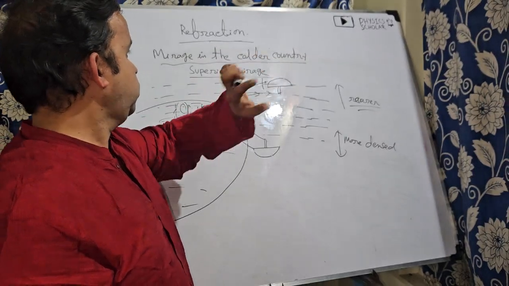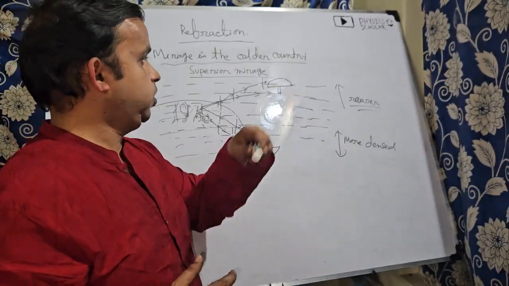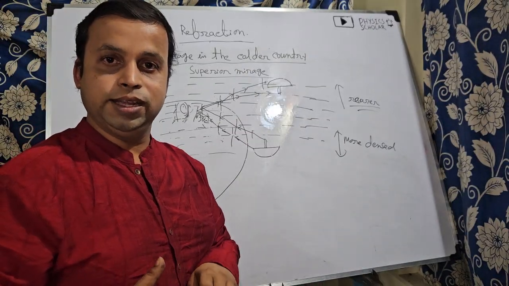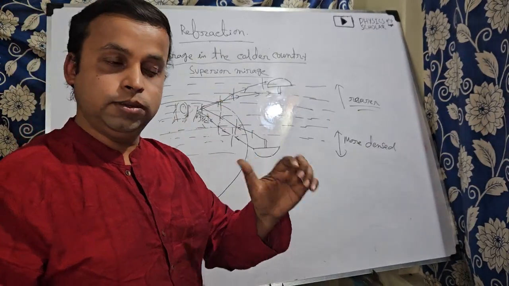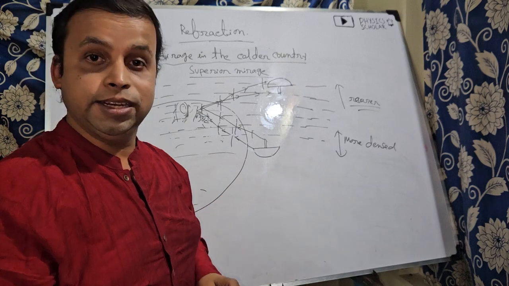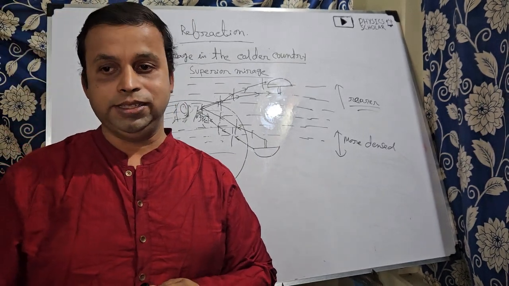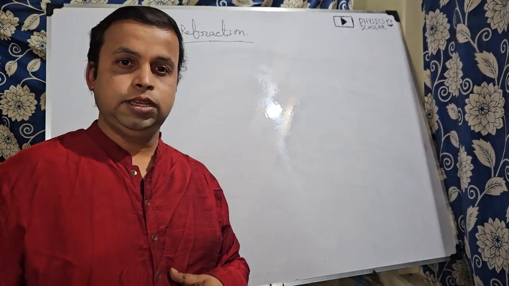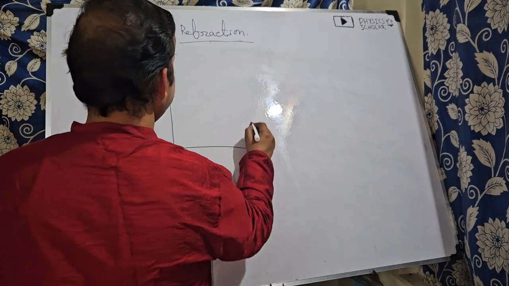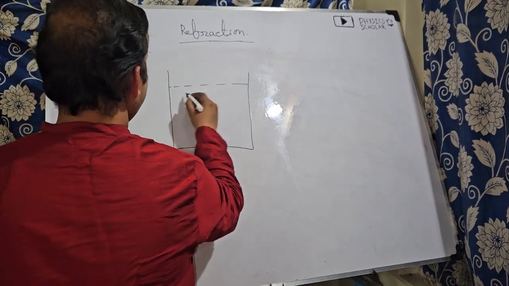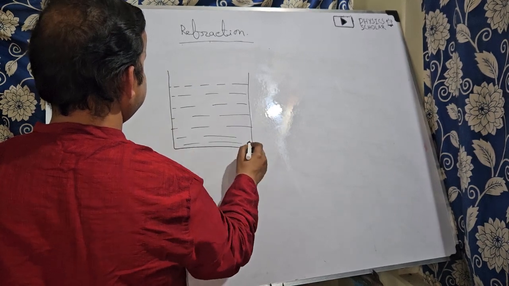So this is also a mirage. Okay, and this type of mirage is also known as the superior mirage, which can be seen in the colder countries. So students, I think you have understood why the mirage is formed in the colder countries as well as in the desert area, and how it is formed. Okay. So some very easy questions may also come in the exams. So this is based on the refraction of light.